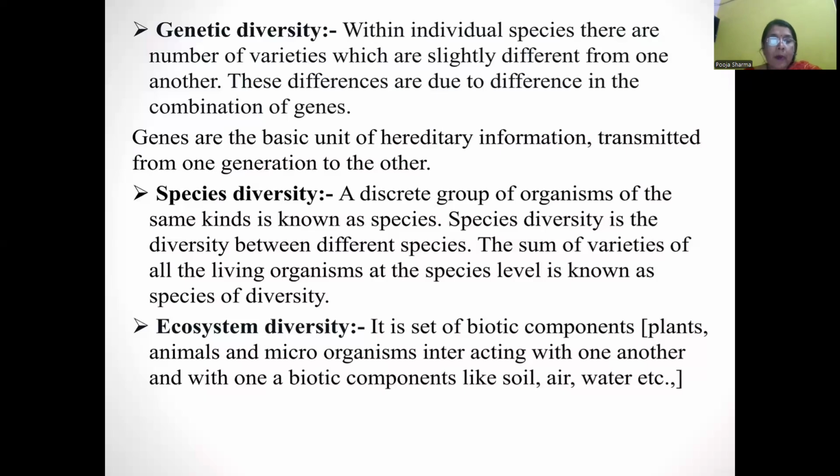Both interact with each other and form the ecological diversity or ecosystem diversity. A large region with different ecosystems can be considered as ecosystem diversity.